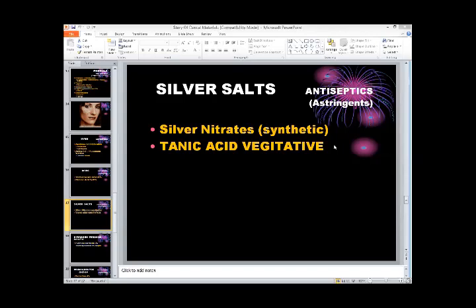They will break down the proteinous material into different compounds and wipe it off. But these two silver salts are helpful in dentistry. They are strong antiseptics with the quality of astringents. Astringents contract, coagulate, precipitate, but that precipitate or coagulated material sticks on that surface.